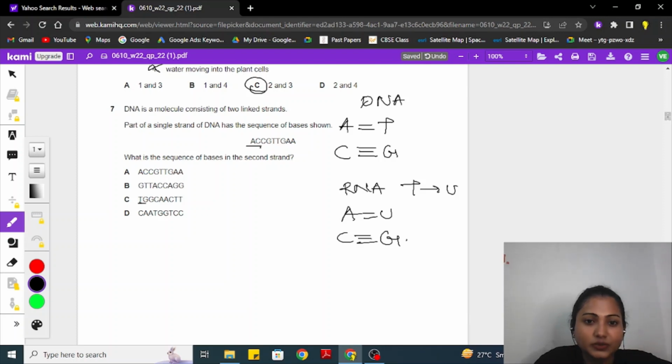So adenine is here. This is not an option. It starts with T, C, C, G, G, T, T, C, A, A, G, C, A, A, T. Option number C is correct.